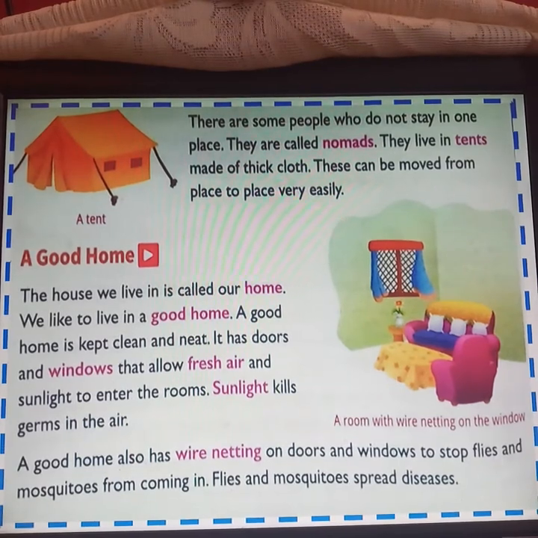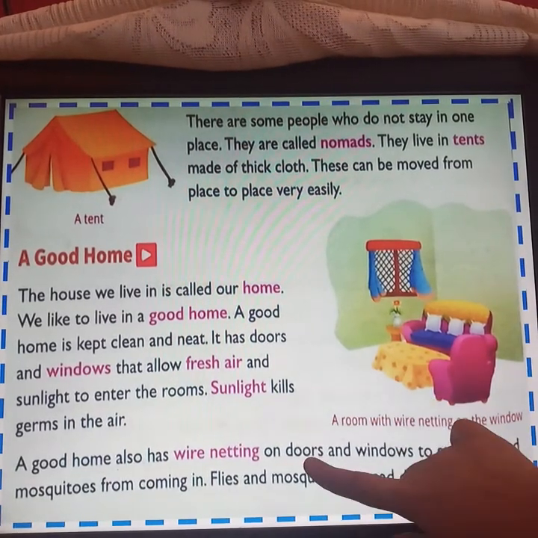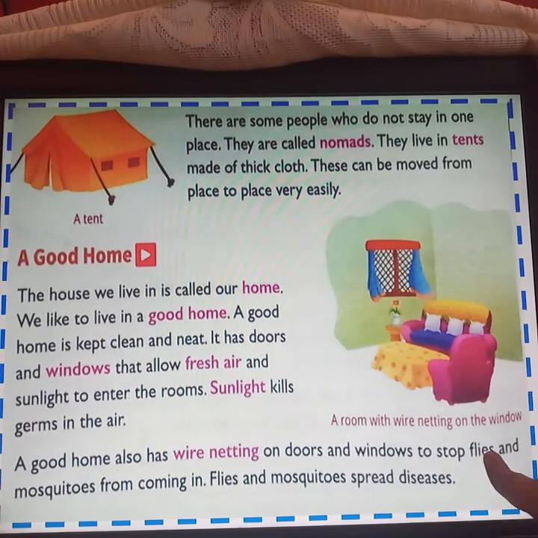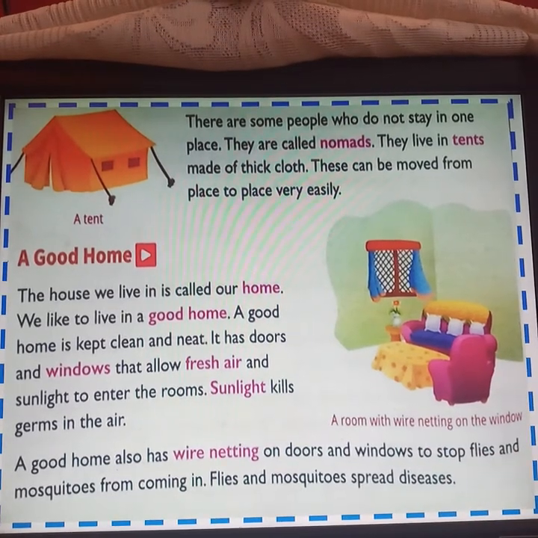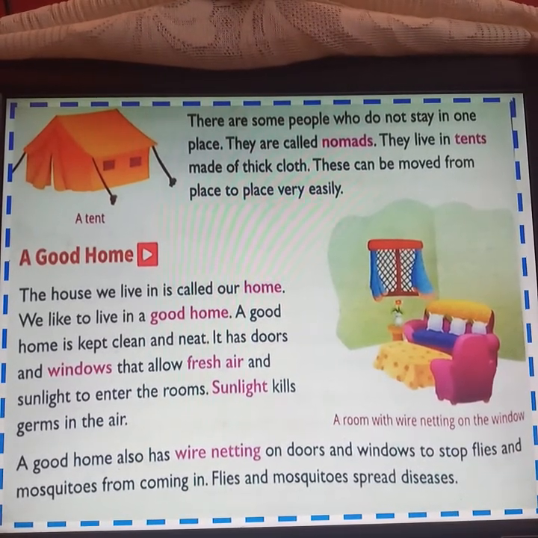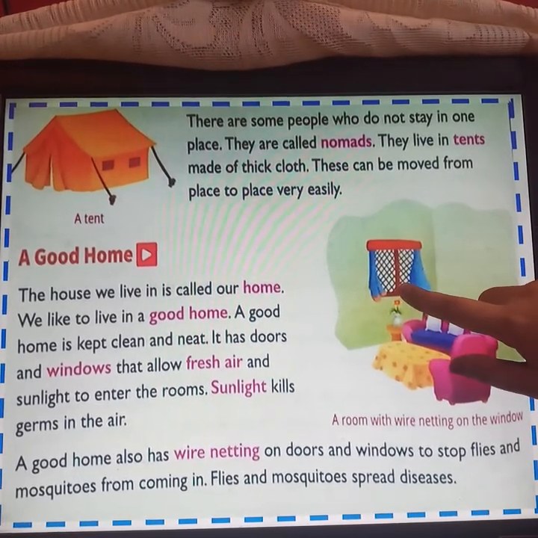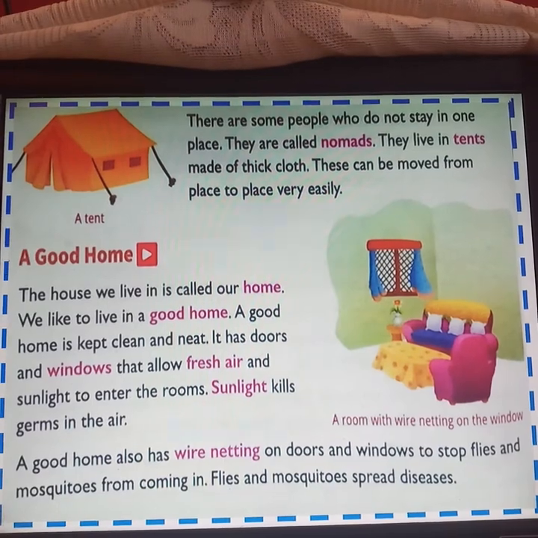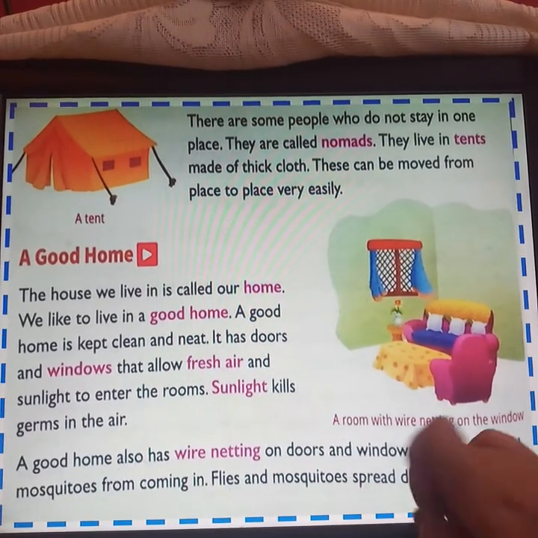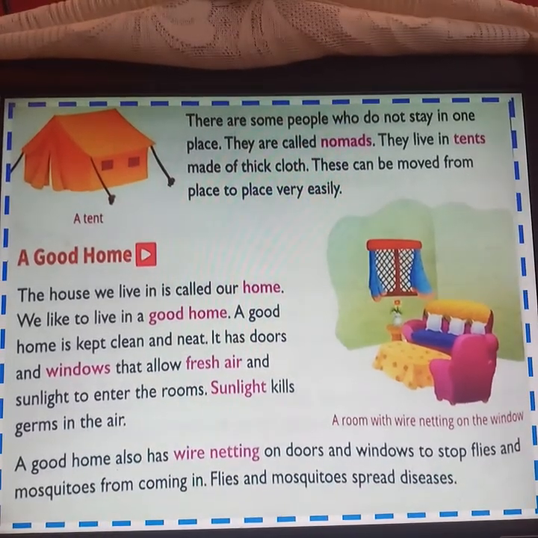A good home also has wire netting on the doors and windows to stop flies and mosquitoes from coming in. Flies and mosquitoes spread diseases. See, wire netting is there on the windows and the doors to stop the flies and mosquitoes from coming in, because flies and mosquitoes spread diseases.